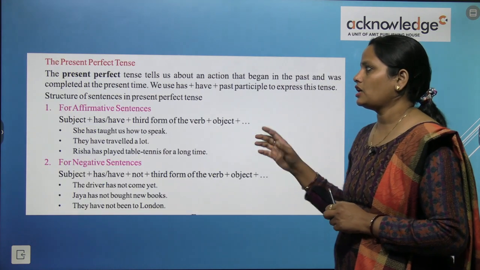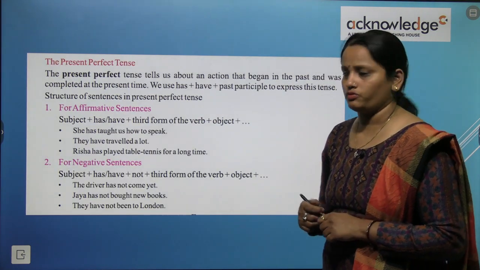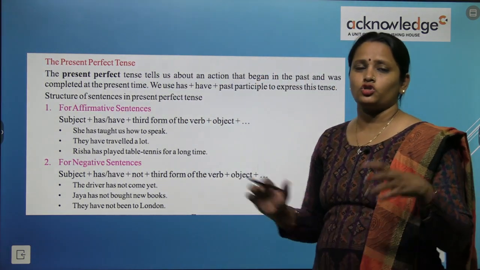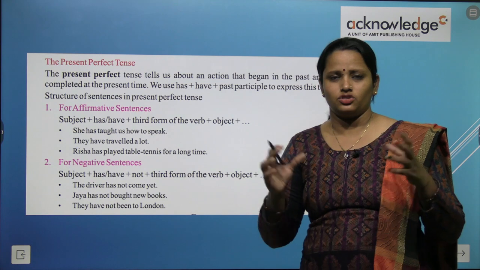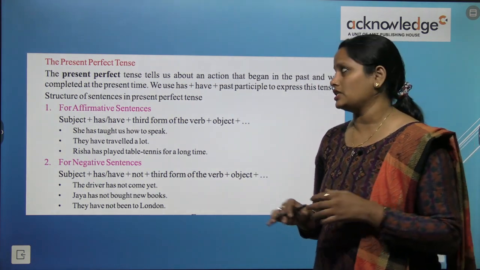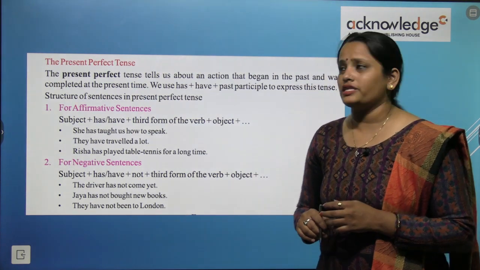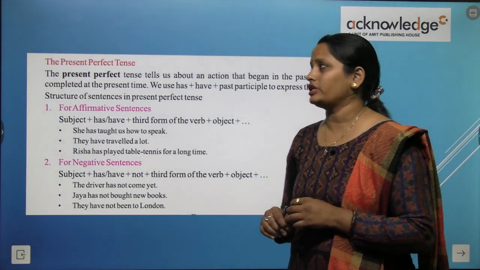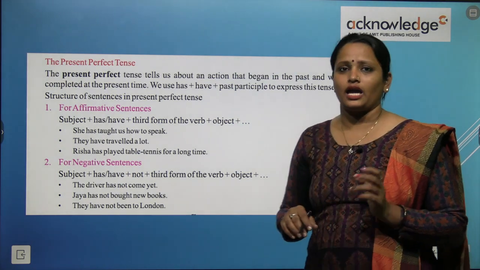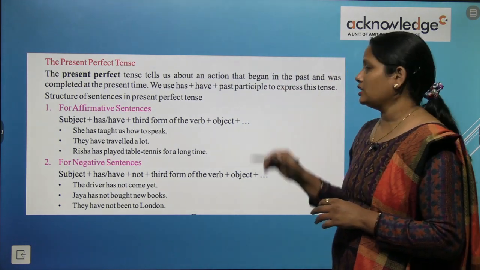Now let's come to the next topic, the first topic, and it is the present perfect tense. अभी तो हमने short में and in a chart form हमने पढ़ा. Now we are going to read about that in detail. So first is the present perfect tense. Present perfect tense क्या होता है? The present perfect tense tells us about an action that began in the past.